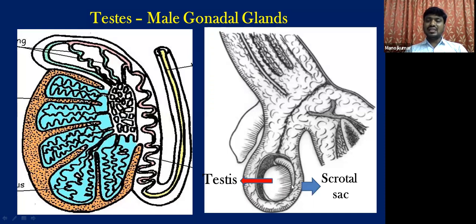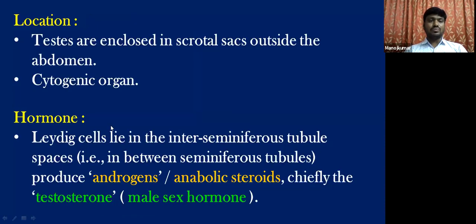So this is the testis, this is the scrotal sac, and this is the longitudinal section of each testis. Inside each testis, there are seminiferous tubules. Let us find the cells which are responsible for the secretion of hormone. And students, for your information, testes are cytogenic organs, in the sense that they are mainly meant for producing cells. What are the cells produced by the testes? Yes, sperms, male sex cells. Hence, the testis is called a cytogenic organ.